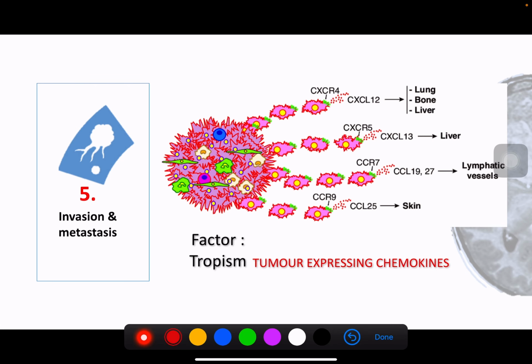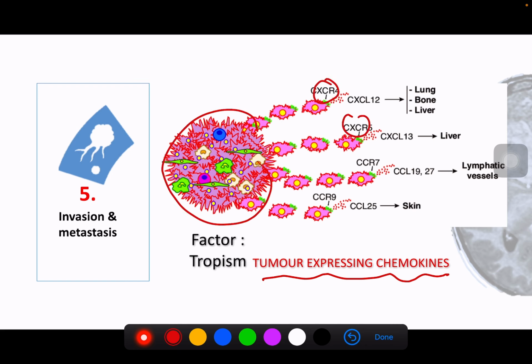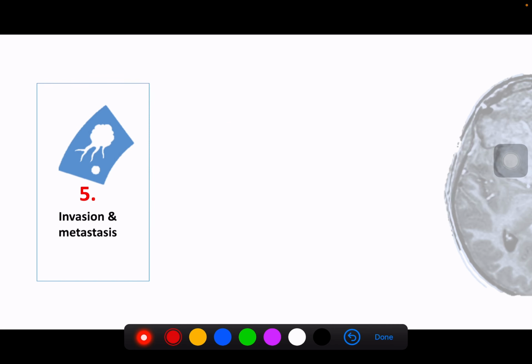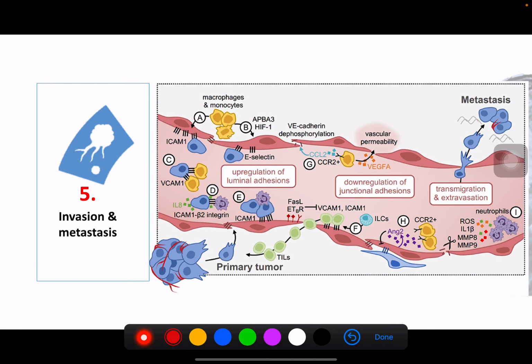And another one is actually because of the tumor expressing chemokines. The tumor itself produces chemokines. This is all chemokines, and these chemokines are the ones that actually make it attach to a particular organ. Okay, right. And after it goes, as I showed you before, after it goes into the blood vessels, it attaches to many adhesion molecules, and then later on it will start to attach to the adhesion molecules in the endothelium before it starts to go into transmigration, almost similar to what happened in the acute inflammation process. Okay, so it's not that difficult.